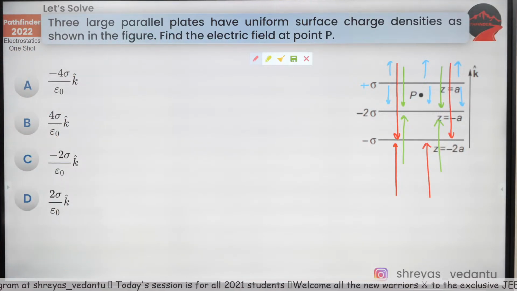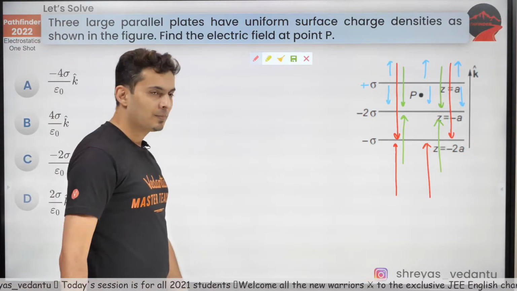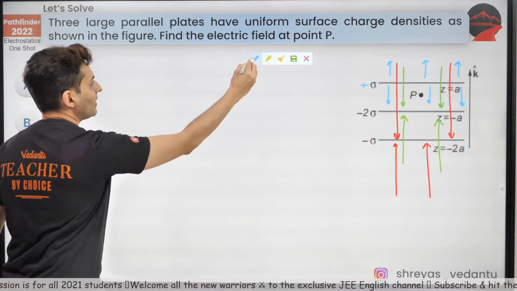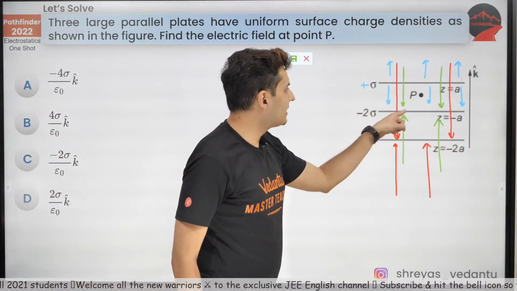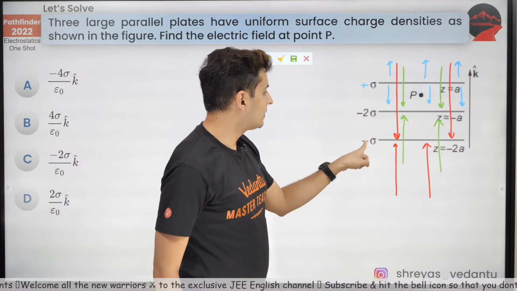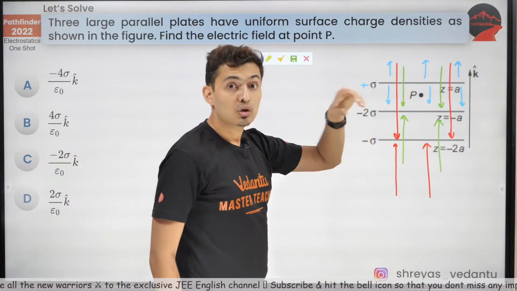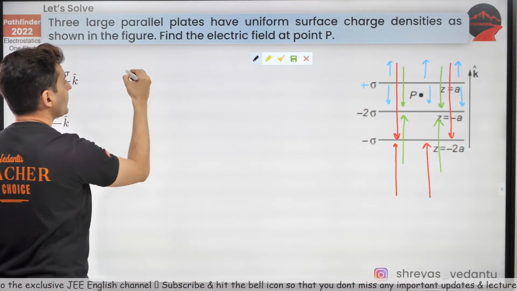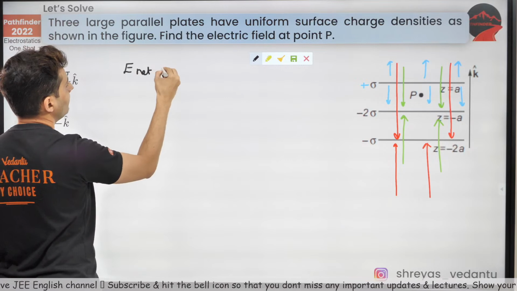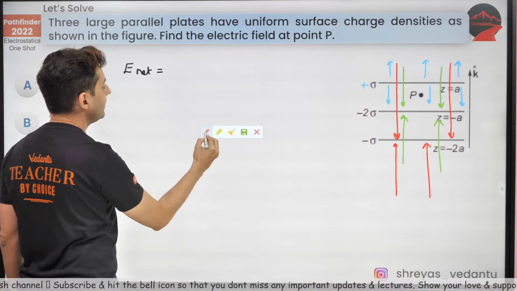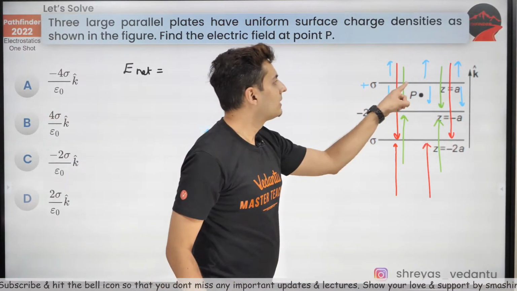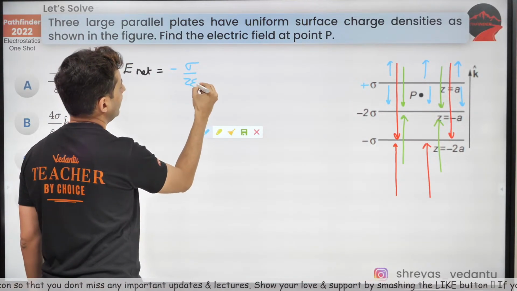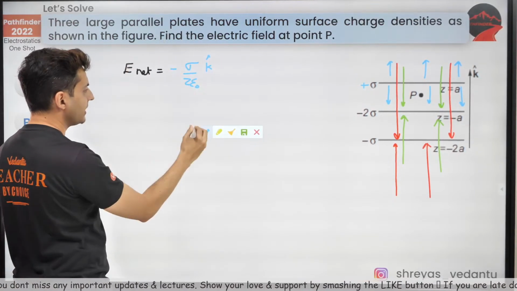I'll definitely answer that. Now, here is the logic behind this. Because of this positive charge, the field is down. Because of this negative charge also, the field is down. And because of this negative charge also, the field is down. So all the fields are going to add. Hence the net field will be equal to the field due to this positive charge downwards, minus sigma by 2 epsilon naught k cap, because it's downwards.